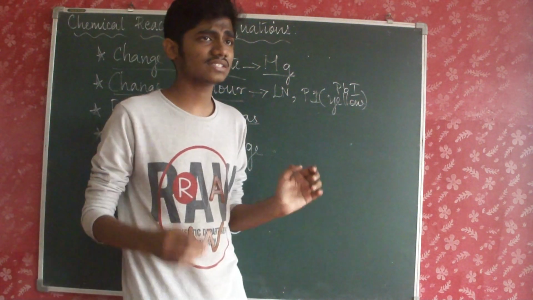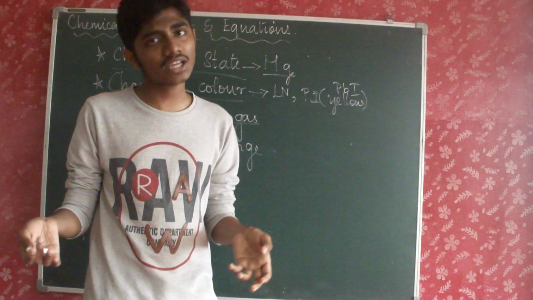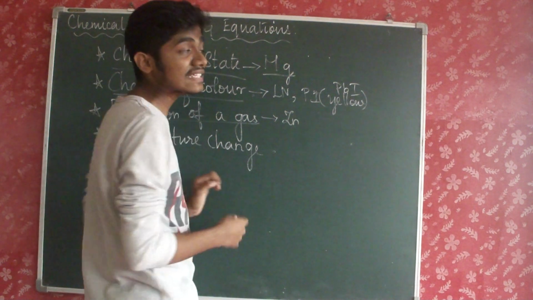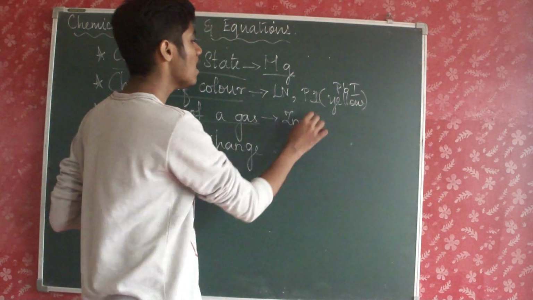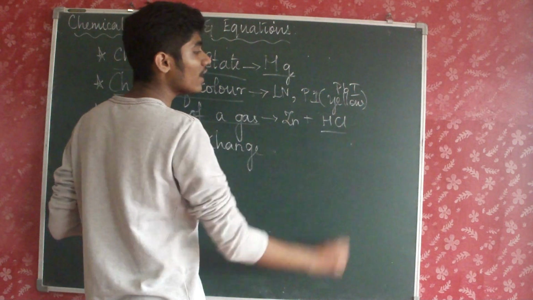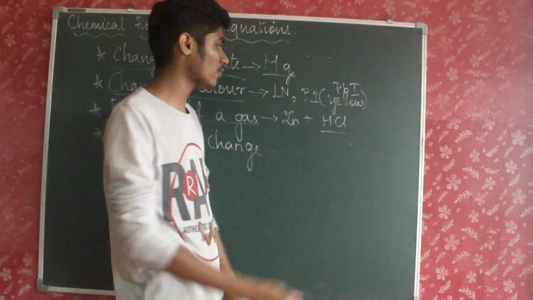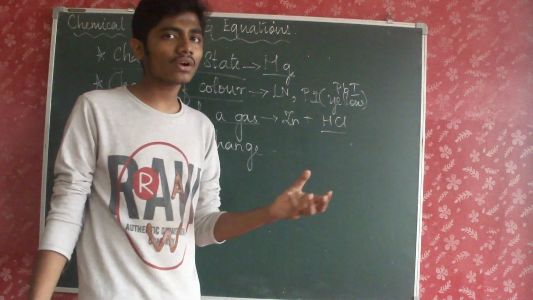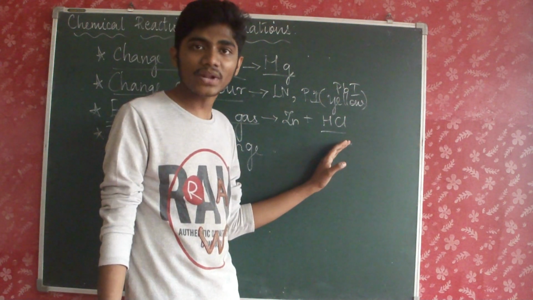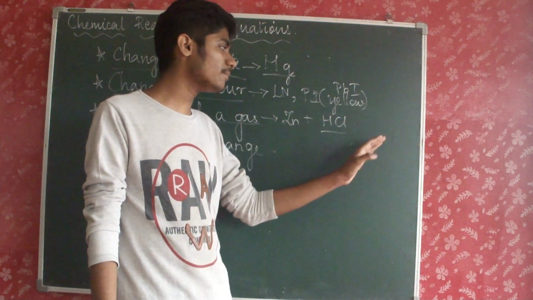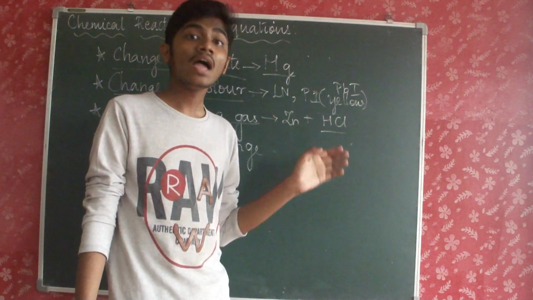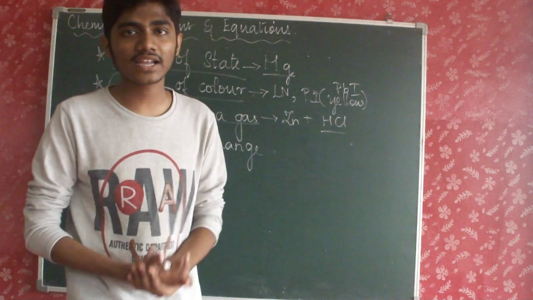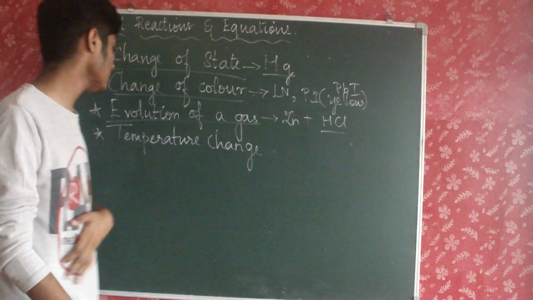Now the third thing is evolution of a gas. That means that a gas is produced in the chemical reaction. For example, when you take zinc granules in a test tube and add dilute hydrochloric acid or dilute sulfuric acid, the products that can be predicted are zinc chloride, which is a salt, and hydrogen, which is a gas. So a gas is evolved, thus a chemical reaction has taken place.